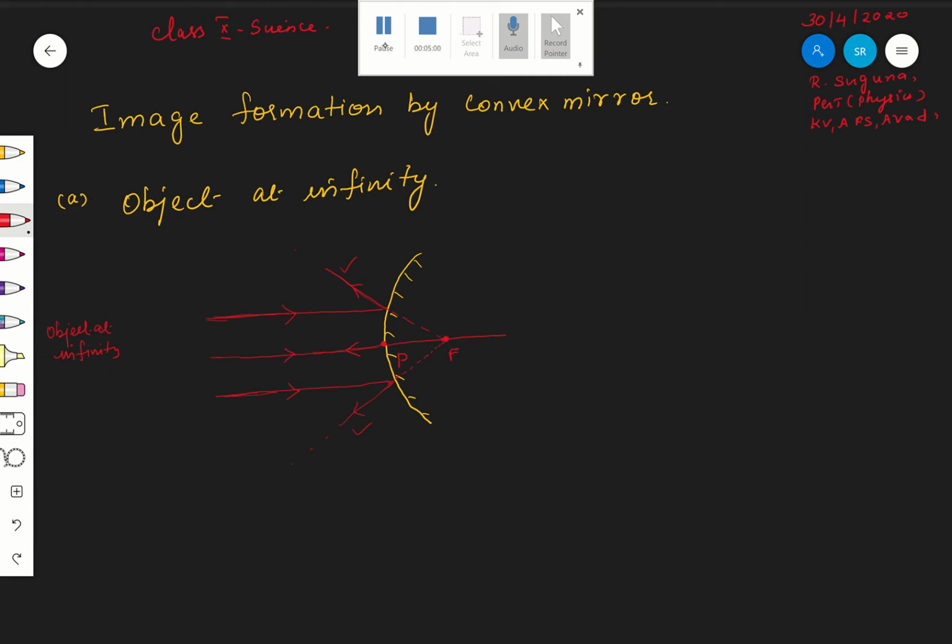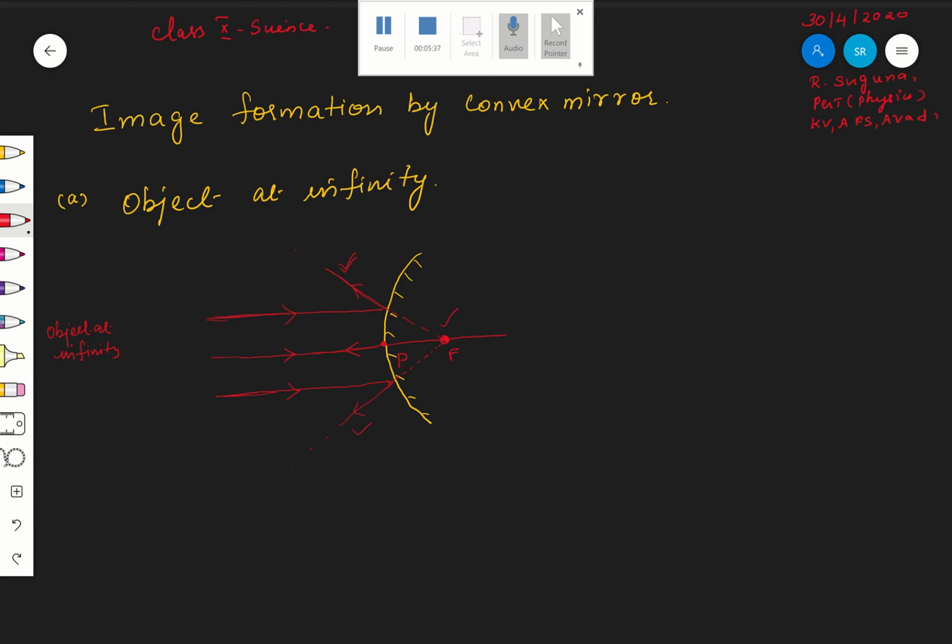When extended in the opposite direction, this is the ray, but this dotted line is not the ray, it is just extended backward. So the reflected rays are extended backward, and definitely they will converge at one point. That point is what is called the principal focus, and this is also the position of the image. Now, when the object is at infinity, where is the image formed? They are not meeting directly. When you extend the reflected rays in the opposite direction, they meet at one point, that is at F.